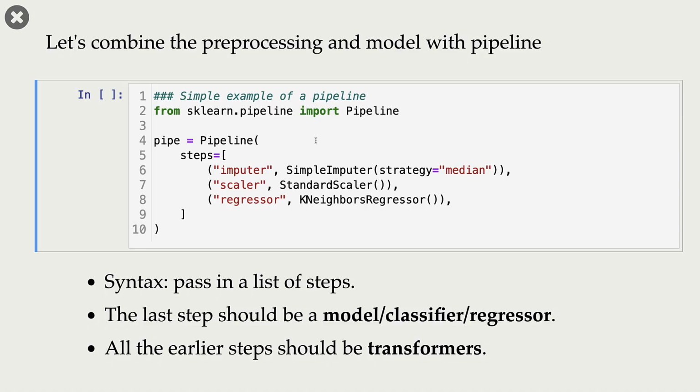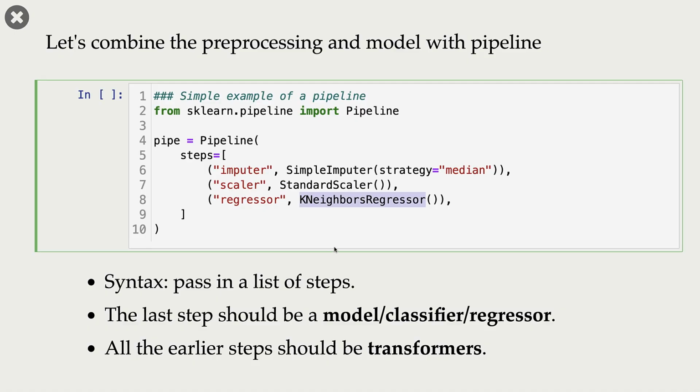You can import Pipeline from sklearn.pipeline. Here I'm creating a pipeline with 3 steps. My first step is SimpleImputer. My second step is StandardScaler. And my third step is KNeighborsRegressor.